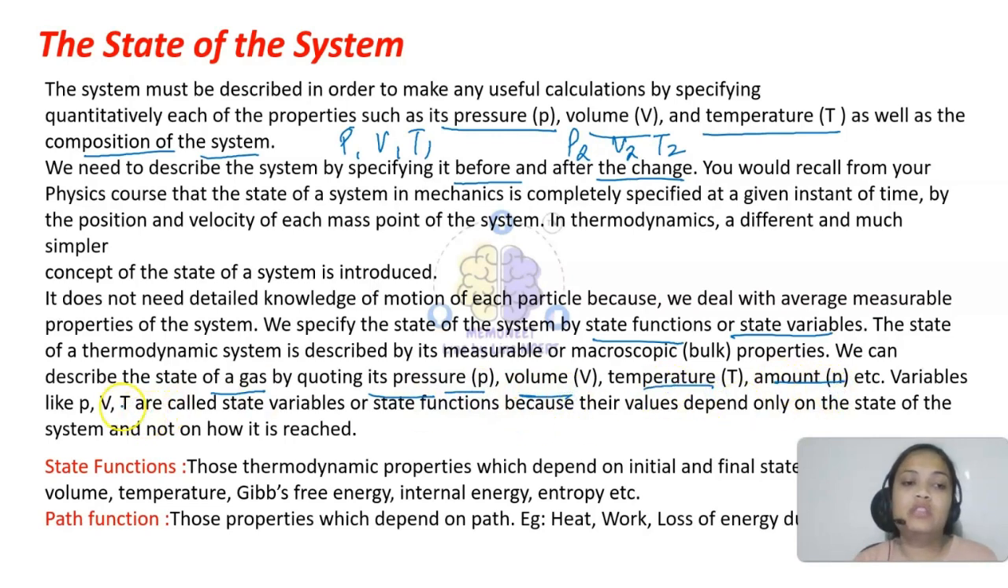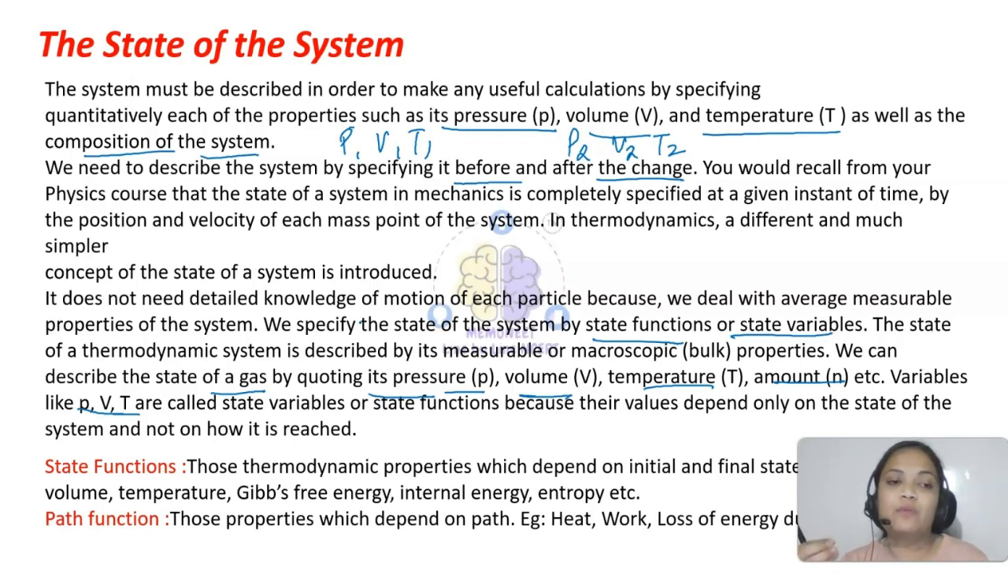Okay, so we can describe the state of a gas, let's say, by quoting its pressure, volume, temperature, number of moles. All right, so these P, V, T values, whatever we are using, they are known as state variables or state functions because their values depend only on the state of the system. So their values will not depend on how it is reached. So we have two types of things, state functions and path functions.